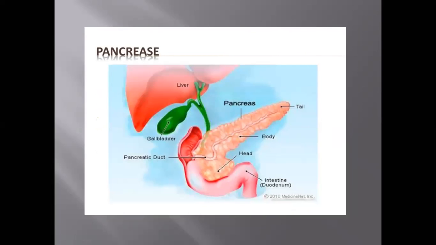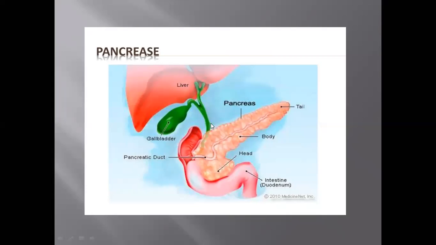Now we are going to see how it works as exocrine gland and how it works as endocrine gland. The major part of pancreas, if you see, this is the pancreas. Here is the liver. Liver is having one gallbladder, this green color pouch here, which is producing bile juice.